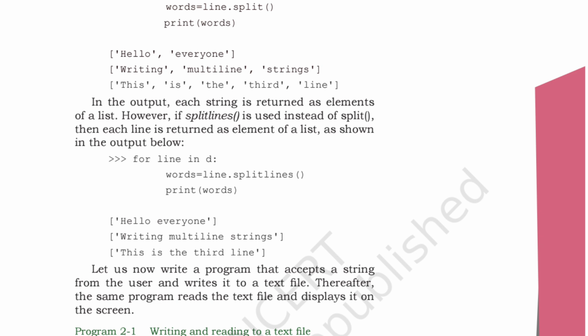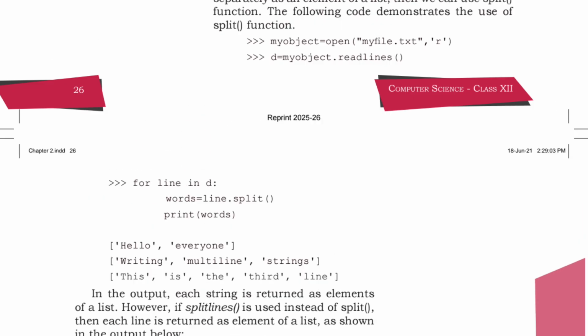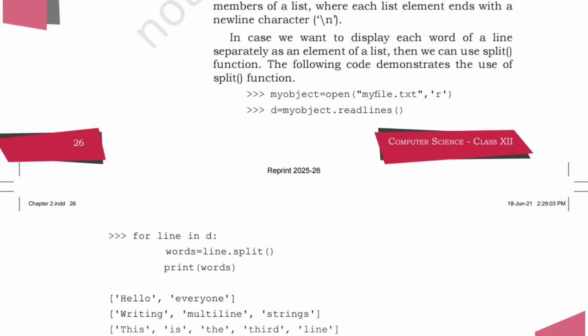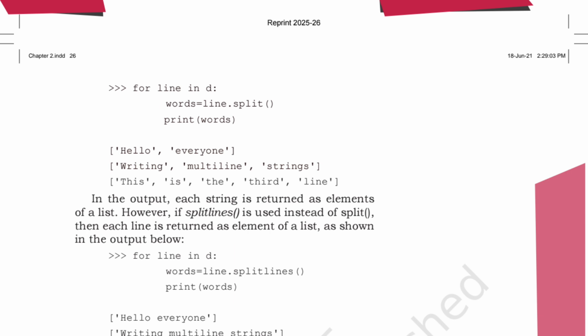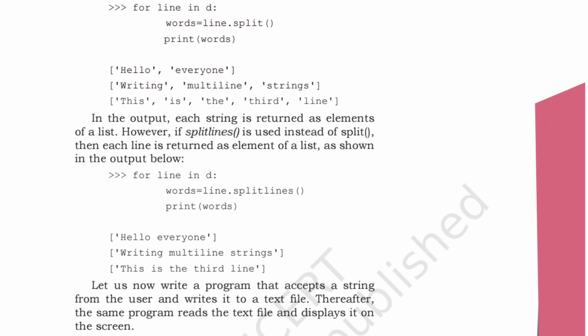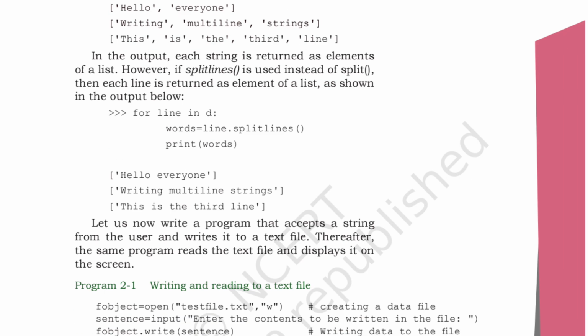So what is the d? d is your object dot readlines, and line is in the d. So this will be splitting, and again we are printing words. Again we are printing line dot splitlines. We are splitting the lines. Because of that, instead of using slash n we are using this method, splitlines. Again print words. We are using different lines, 3 lines.